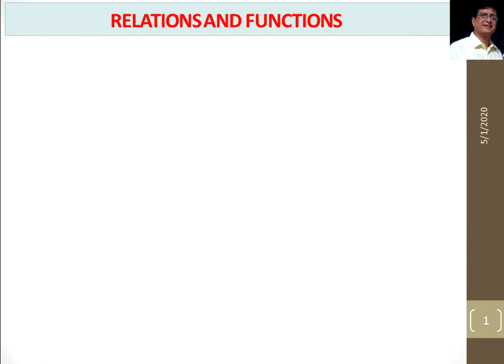Hello student, today I am starting chapter 2 of NCERT, Relation and Function. This topic is important for class 12th also because the same topic we carry in class 12th. So you can understand the importance of this topic. So before starting this chapter 2,